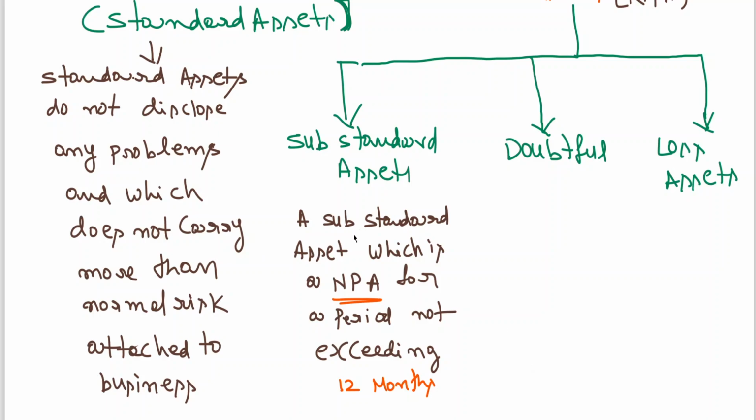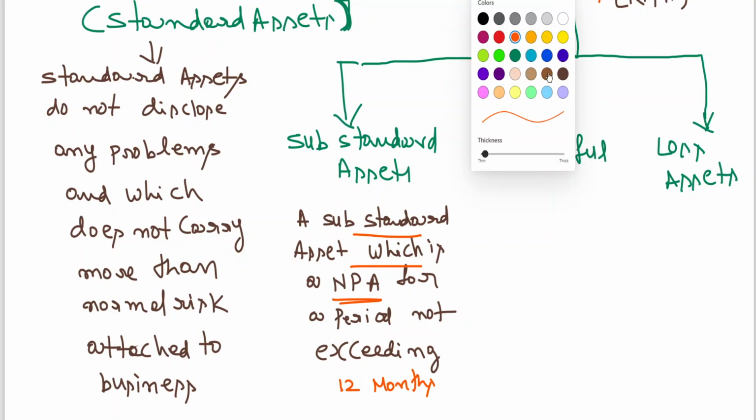A substandard asset is an NPA for a period not exceeding 12 months. Next, doubtful. If it remains in the substandard category for a period of at least 12 months, in simple words 1 year, then we can say it is a doubtful asset.